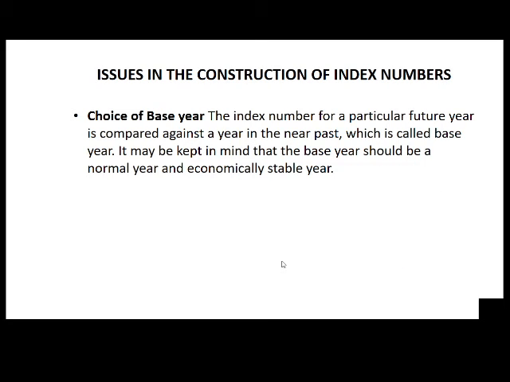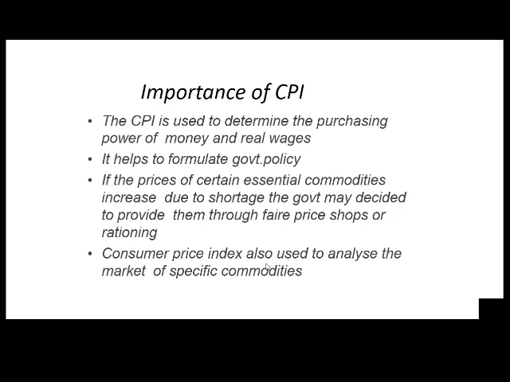The last issue for the construction of index number, choice of base year. The index number for a particular future year is compared against a year in the near past, which is called the base year. It may be kept in mind that the base year should be a normal year and an economically stable year.